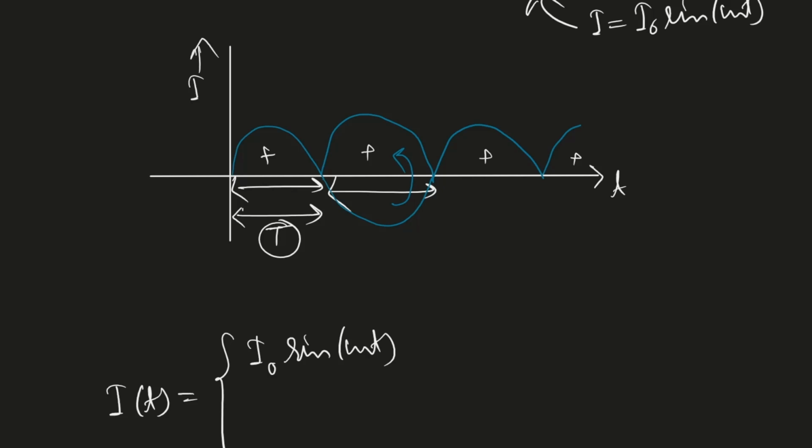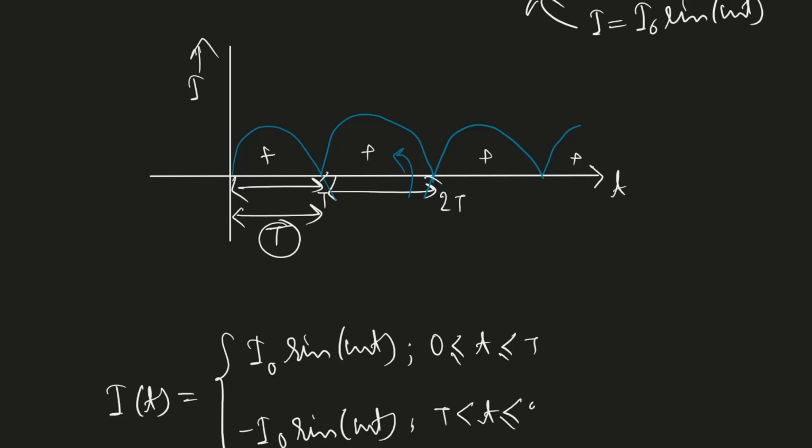That means this part should be minus of the same thing. So this is for the range t, and if this is t, then this will be twice of t, and this part is not there obviously, so I am just erasing this one. So here I have to write this t and twice t.